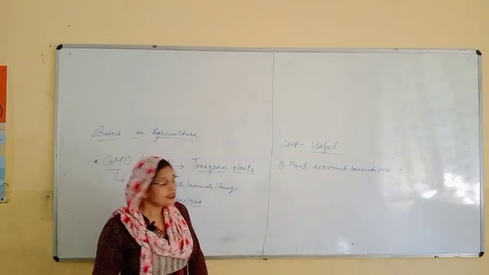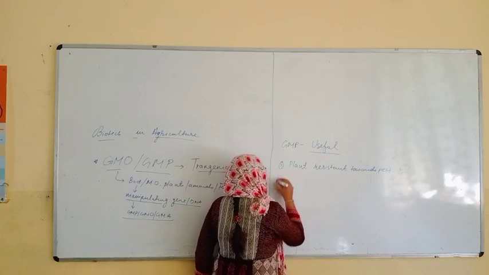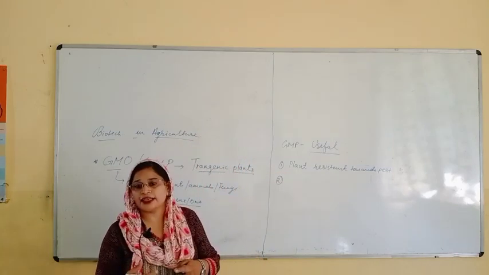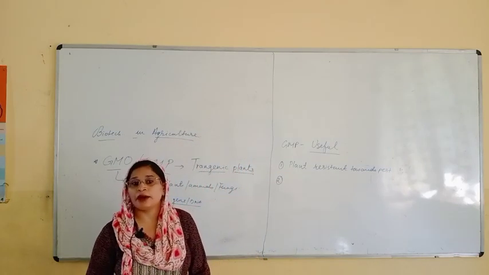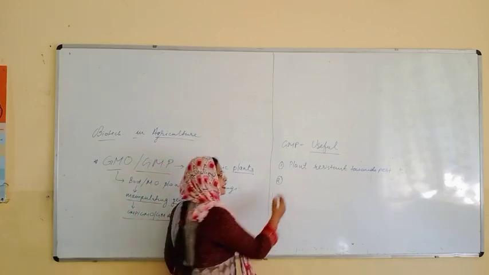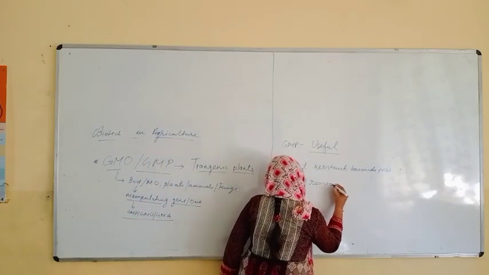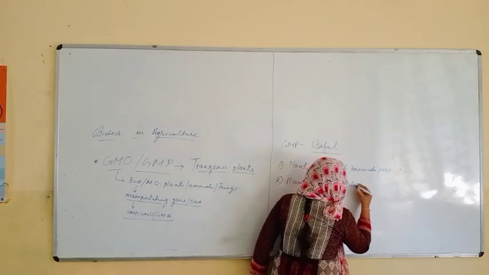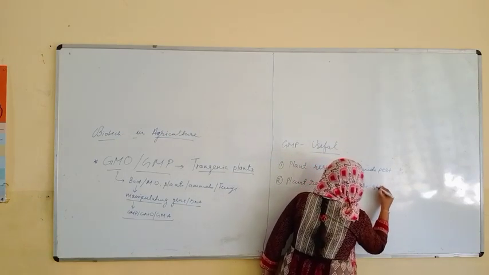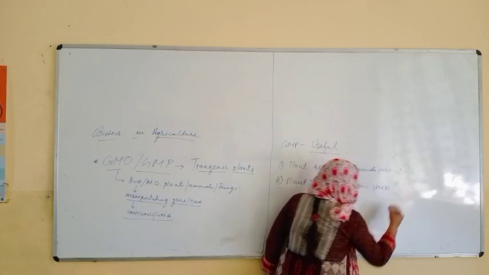One thing. The second thing, it has a power to fight against, or it will be resistant towards the abiotic stress. So the plant can be resistant towards the abiotic stress. Now let us see what abiotic stresses are.